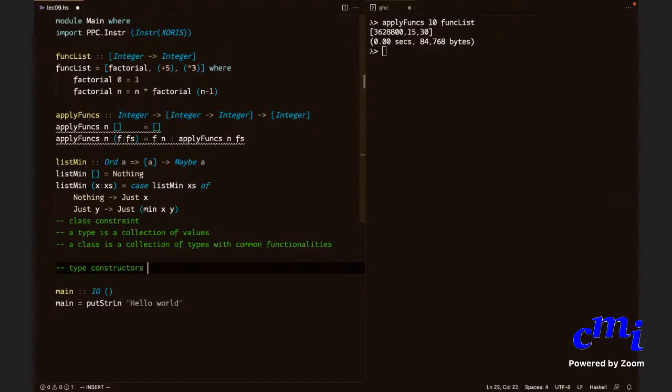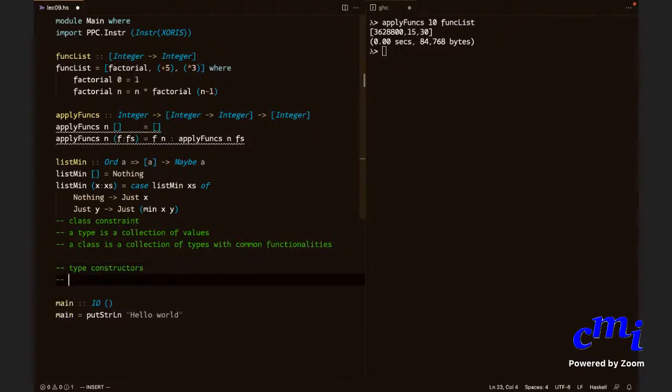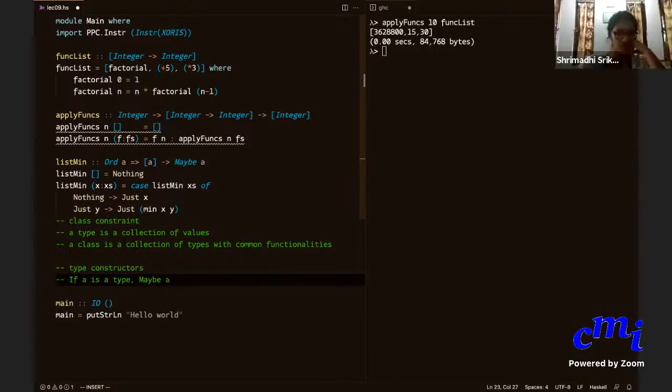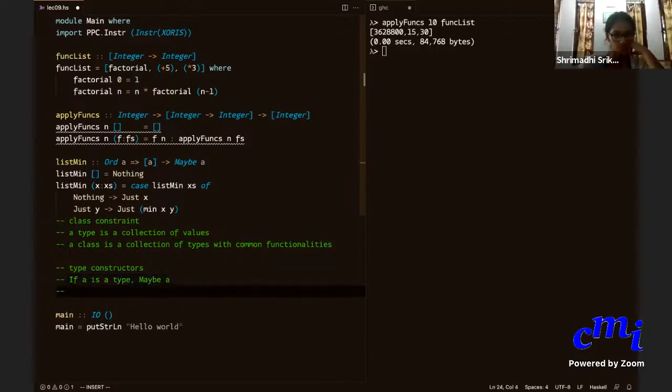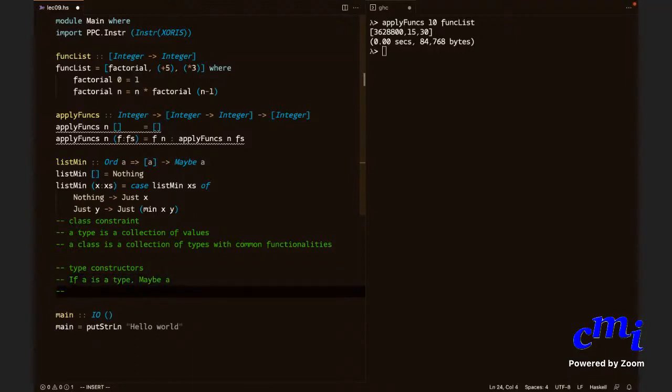Not just Maybe. That is because if A is a type, Maybe A is a type, right? No matter what A is. So therefore, Maybe is a type constructor. Not just Maybe, there is another type constructor that we've been looking at for a while now. That is list forming. If A is a type, list of elements of type A is a type, right?